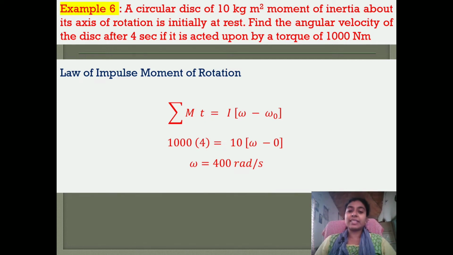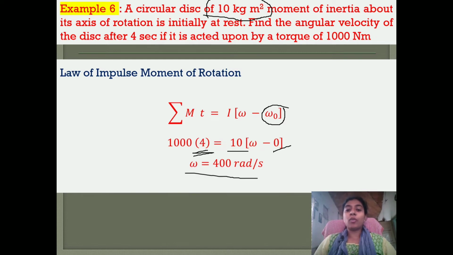By applying this law, the total moment or total torque applied is 1000 Newton meter. So it is 1000 multiplied by the time, 4 seconds, is equal to, the moment of inertia is given as 10 kilogram meter square. So I is 10 kilogram meter square. Omega naught, it is initially at rest, so omega naught is taken as 0. So the only unknown is omega, that is the final angular velocity. So we get the value for omega as 400 radians per second. That's all, simple problem. Next.